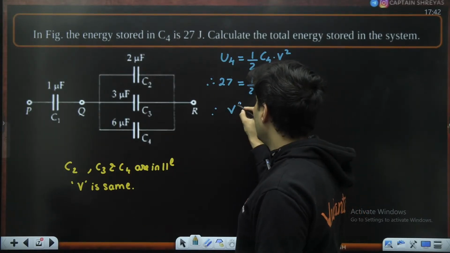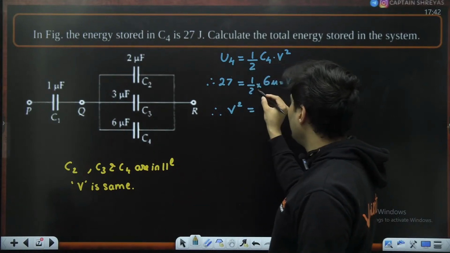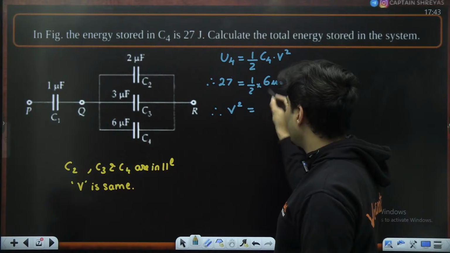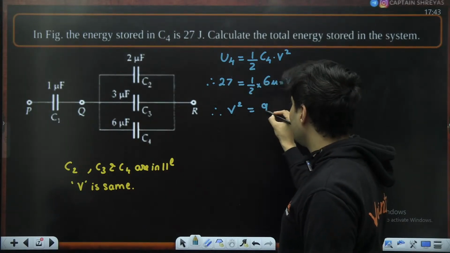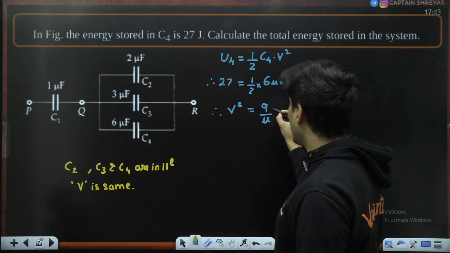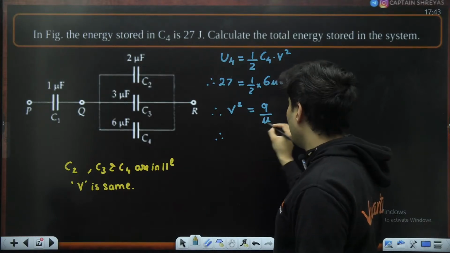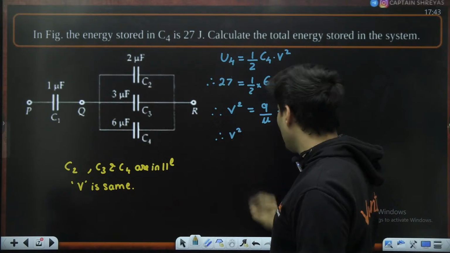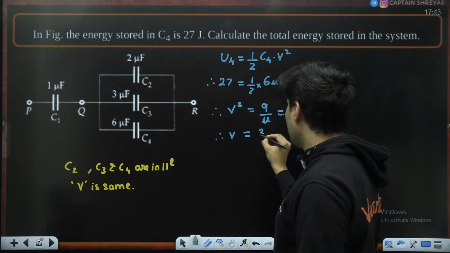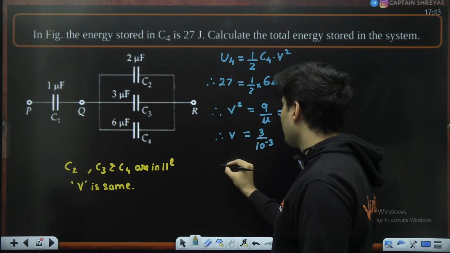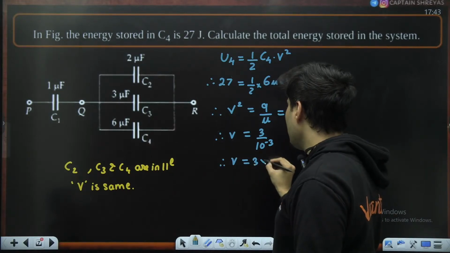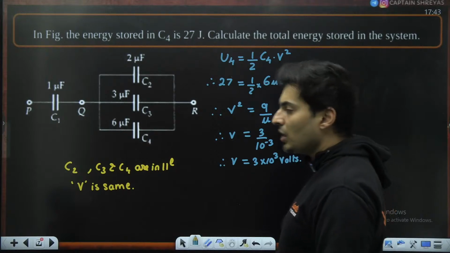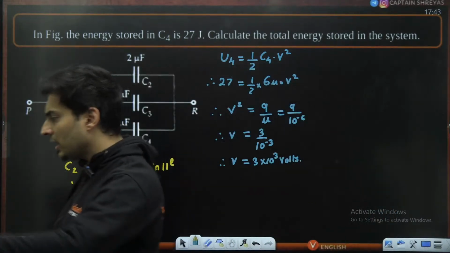So V square will be, 2 goes with 6 three times, so 27 by 3, which is 9, divided by micro, and micro is 10 to the power negative 6. So V will be the root of that, 3 divided by 10 to the power minus 3. So the voltage will be 3 multiplied by 10 to the power 3 volts. Just check that out if you are getting it.